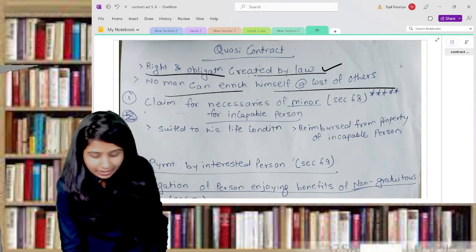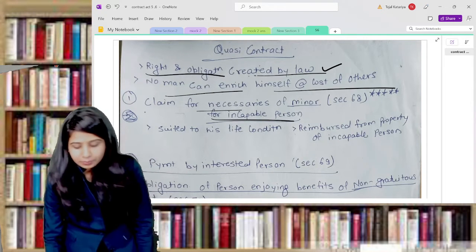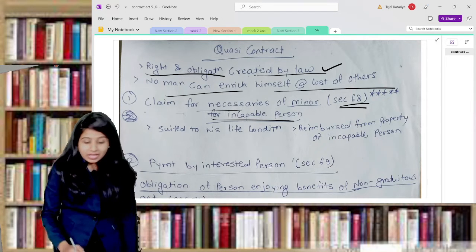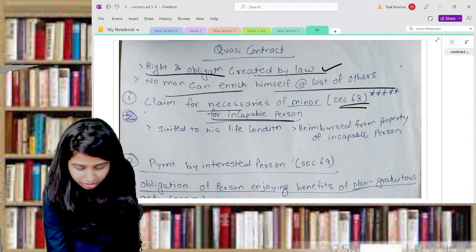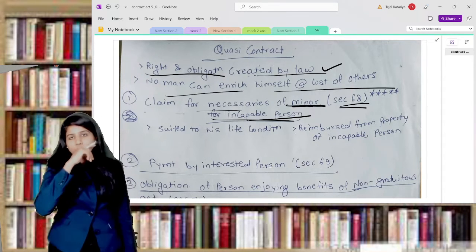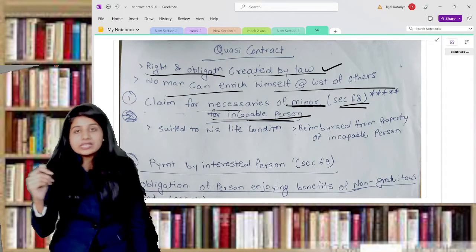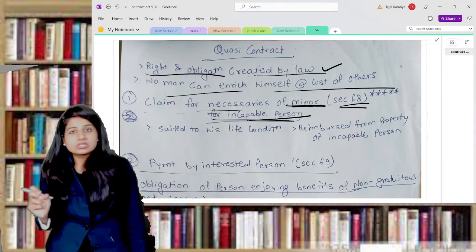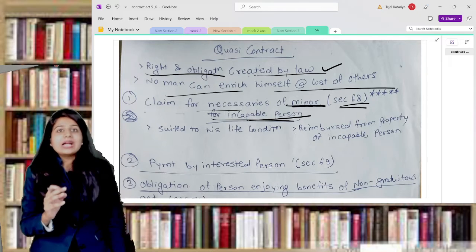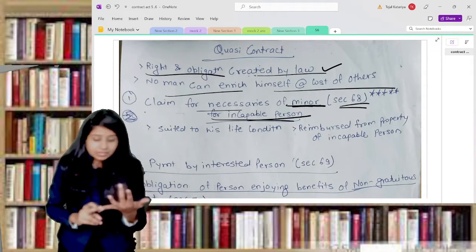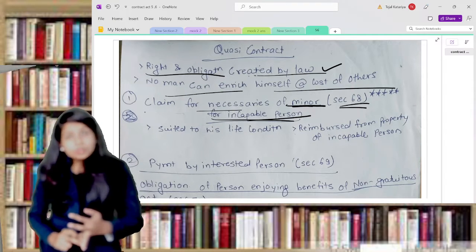The first situation is claim for necessaries for an incapable person, given under section number 68. This is very, very important. Here I have specifically mentioned incapable person also, and minor also. Why? Because students usually write claim for necessaries supplied to a minor, and they write section number 68 in the bracket and write the whole answer. Please understand that section 68 talks about an incapable person. Incapable means minor also, incapable means unsound people also.